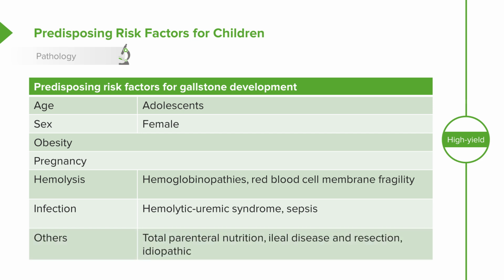Other examples, patients with TPN or total parenteral nutrition. These patients are at increased risk for gallstones. Patients with ileal disease and resection may also be at increased risk for gallstones because of problems with enterohepatic circulation, and it can just be idiopathic. Some kids just get them and we don't know why.